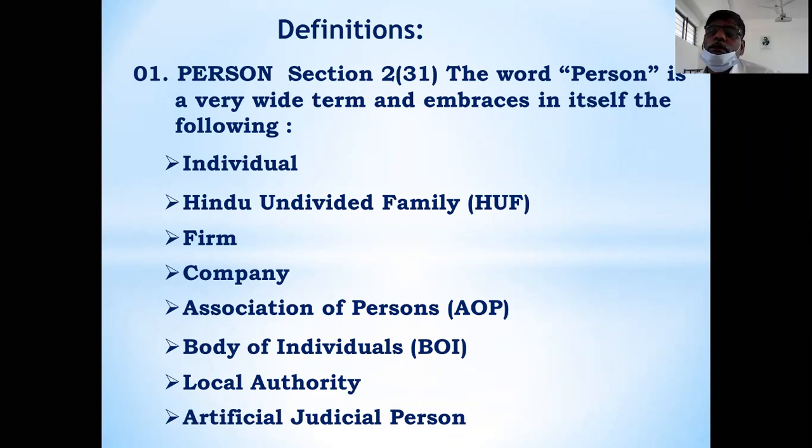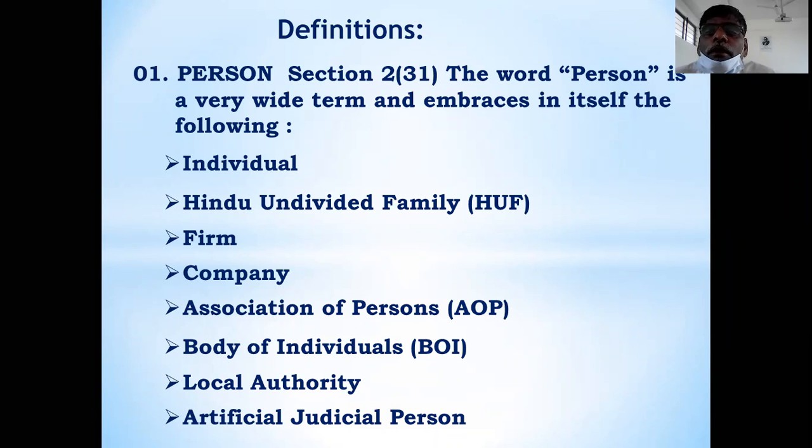Artificial judicial person means that is the artificial. Then they are the persons as per the judicial authorities. For example, your temple. For example, the Tirupati Timmappa.